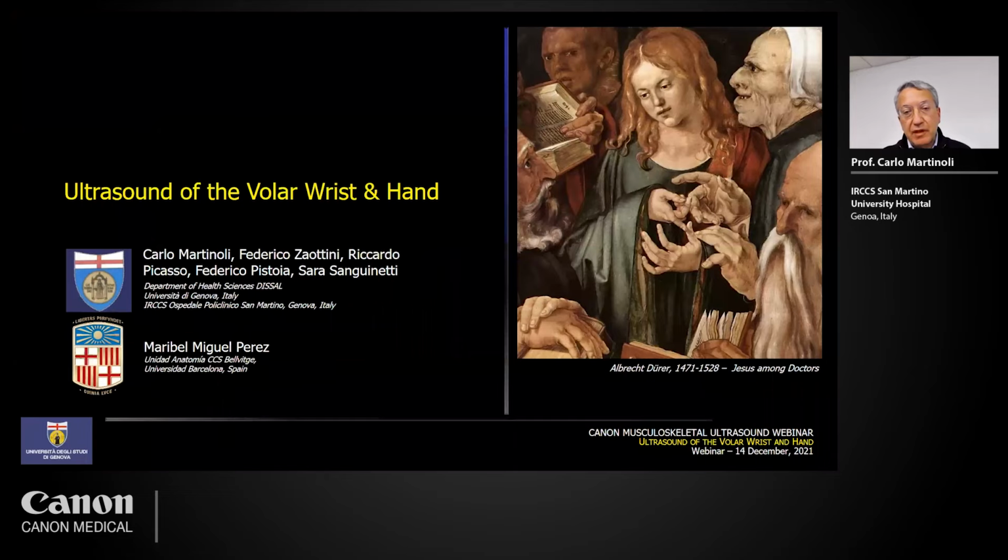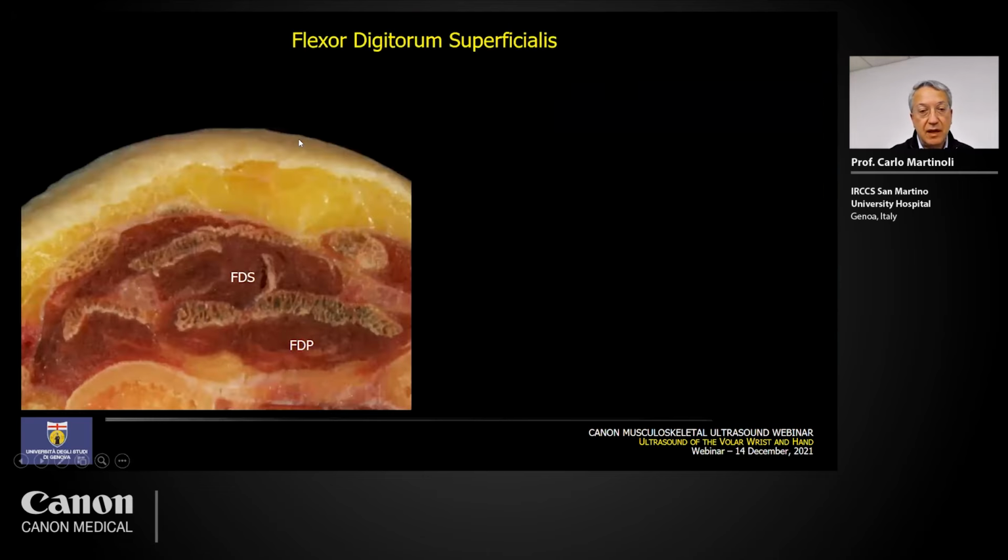Of course, there is no time to address the dorsal aspect and the fingers at the same time. So the choice was to examine and discuss with you all the structures located on the volar aspect of the wrist and hand. And so we start now.